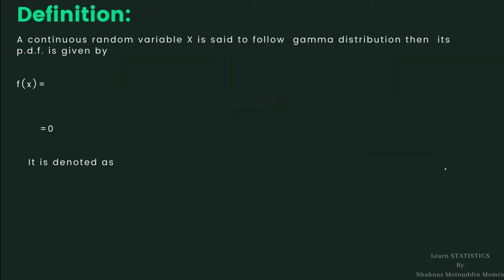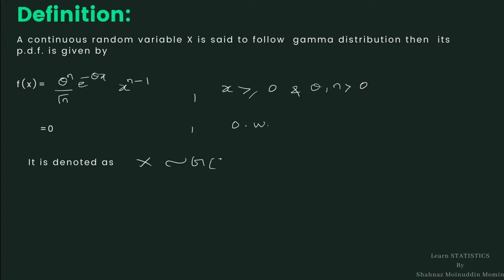A continuous random variable x is said to follow gamma distribution if its PDF is given by f(x) equal to theta raised to n e raised to minus theta x divided by gamma n, x raised to n minus 1, for x greater than or equal to 0, where theta and n are positive numbers, and which is 0 otherwise, meaning the PDF is 0 when x is not greater than or equal to 0. It is denoted as x follows G(theta, n).